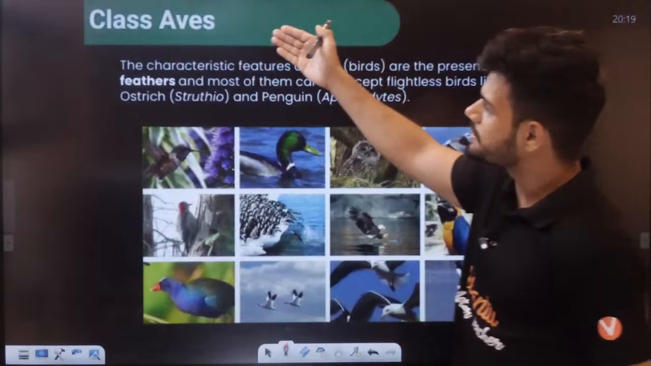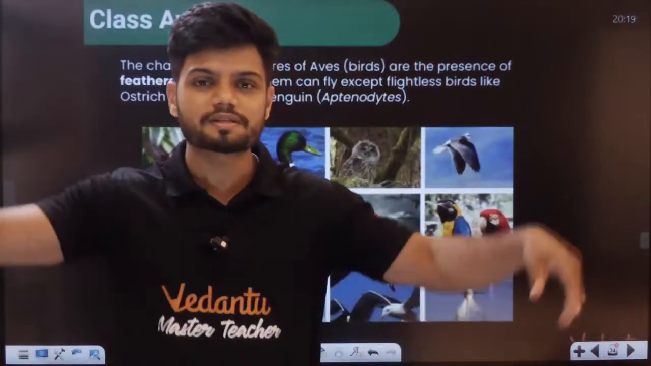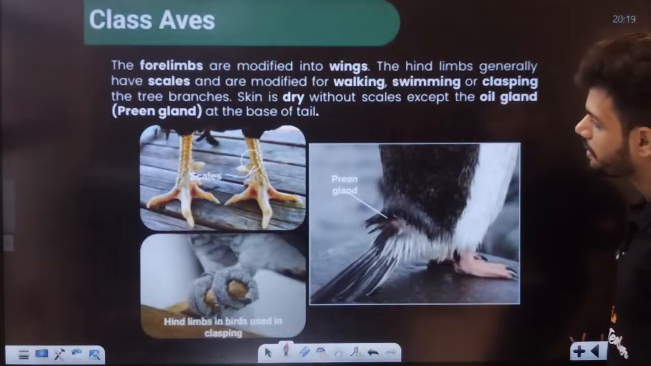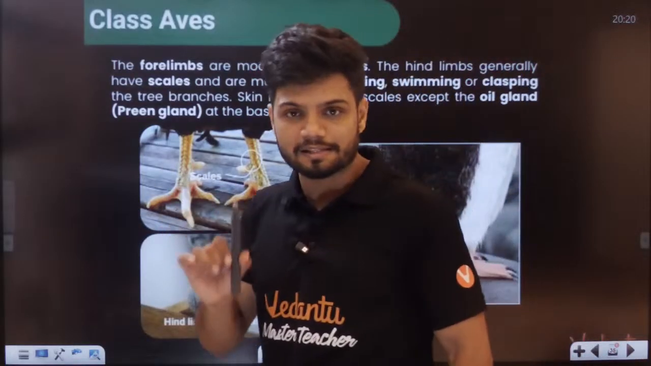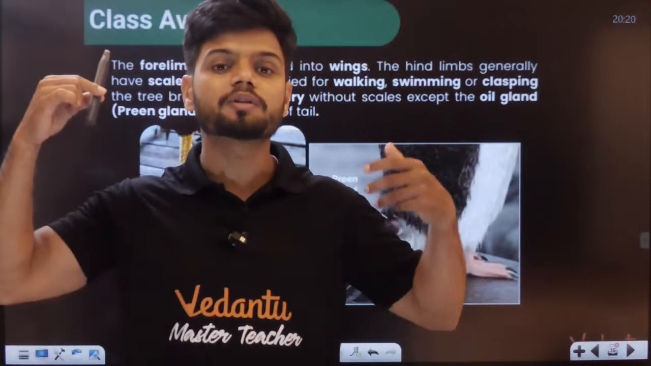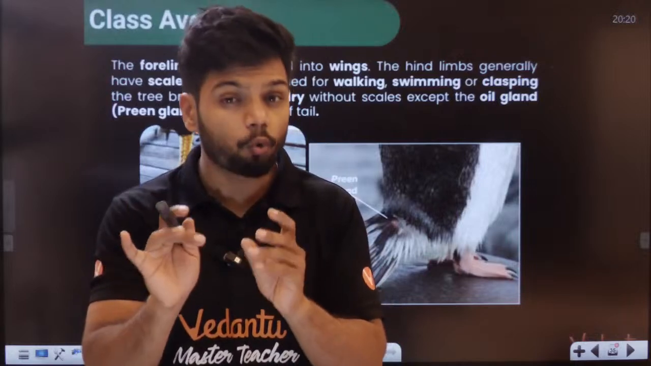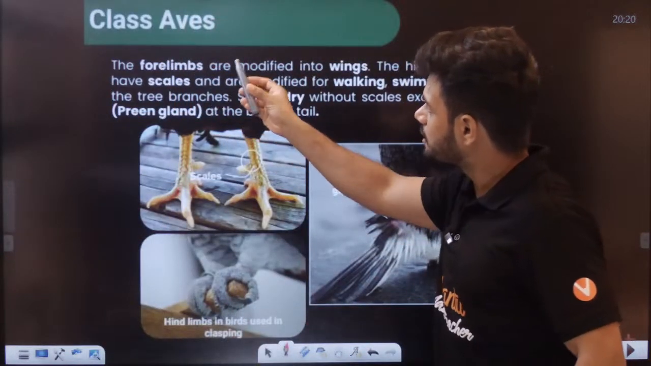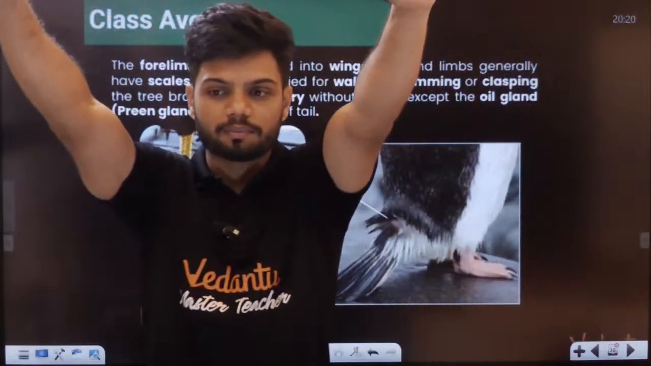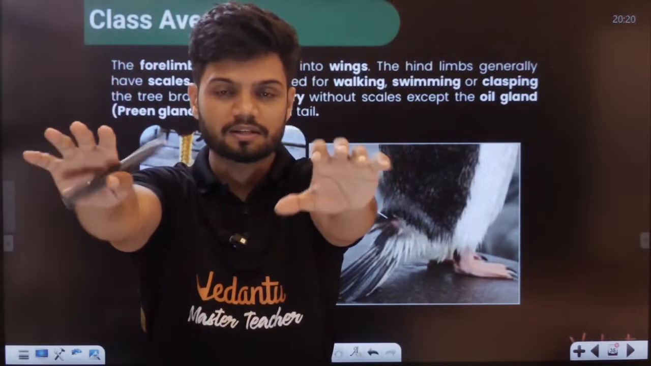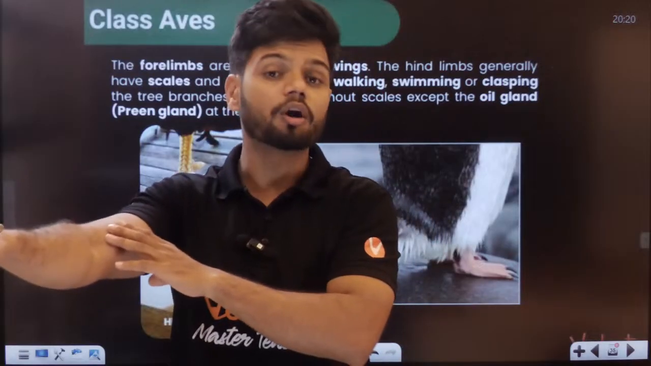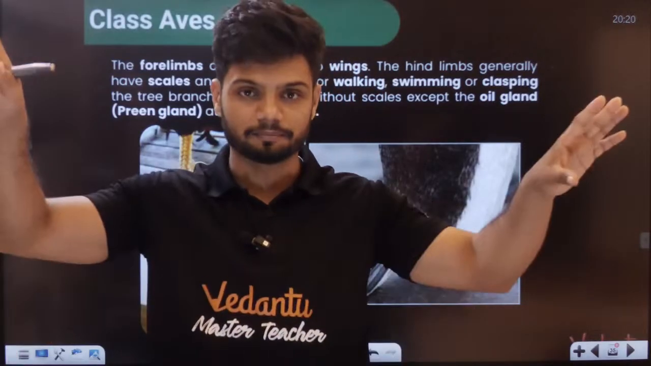Now, obviously, students, aves are your birds which can fly. So flying category, students, aves. Here also, scales can be found, but scales are not present throughout the body. Scales are present only in the leg region. Can you see? These are called forelimbs. Now, forelimbs are modified. Modified for what? Modified for flying. Bottom legs are called hind legs.